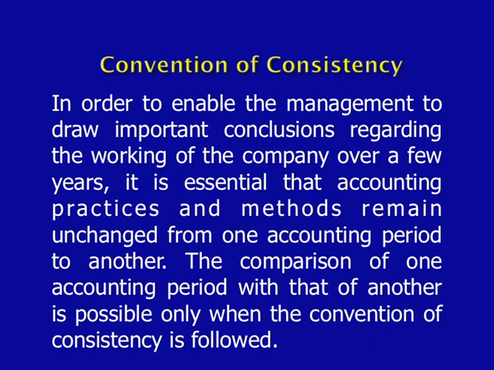So, the comparison of one accounting period with that of another is possible only when the convention of consistency is followed. So, what we understand is the convention of consistency is the first convention. For example, if we are following the straight line method of depreciation in one year, the next year also we have to follow the same methodology.